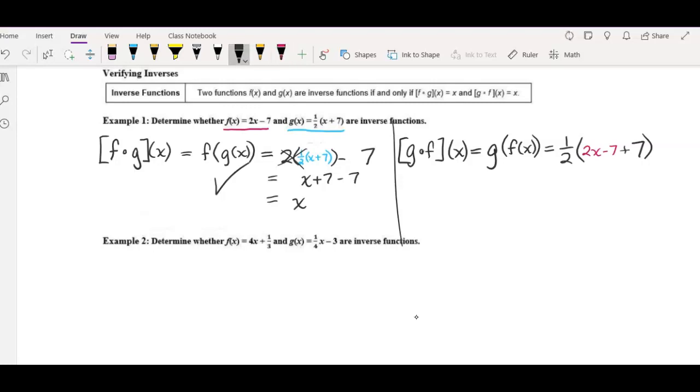I'm going to work inside the parentheses first. So 1/2, 2x minus 7 plus 7, those are like terms and they cancel. Half of 2x, the 2's cancel, and I'm left with x. Therefore, these two functions are inverses of one another.